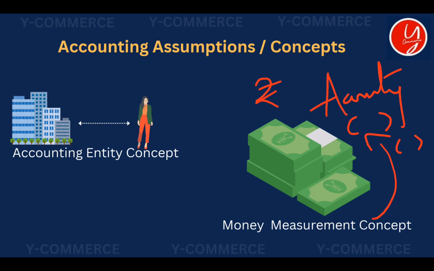What that means is, everything else that can be measured in terms of money can surely be recorded as a transaction in the accounting procedure. I know you will find it somewhat difficult to understand right now, but when we go forward, with proper examples, we can see it in detail. For now, just understand that the money measurement concept says that every transaction recorded in a business's accounting procedure should be measurable in terms of money.